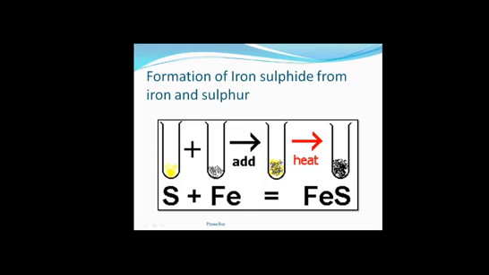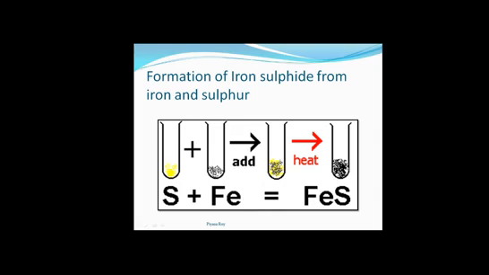See this iron and sulfur mixture, here you can see both the particles of sulfur and iron separately. Now after heating we are going to get this blackish substance, which is totally different from the original mixture of sulfur and iron.